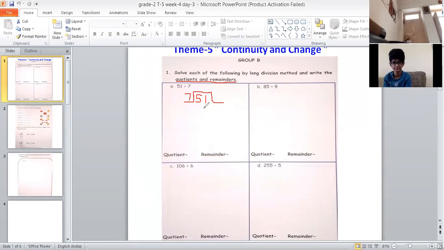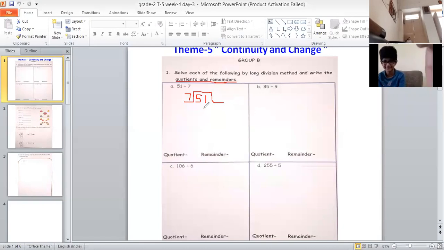Okay, Shreyan, now tell me what we should do now. If we are not getting 51 in 7 table, then what we should do? We should take small. Very good.